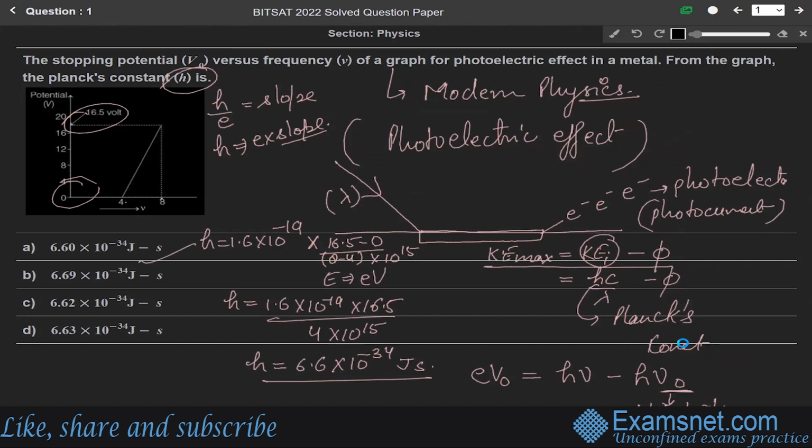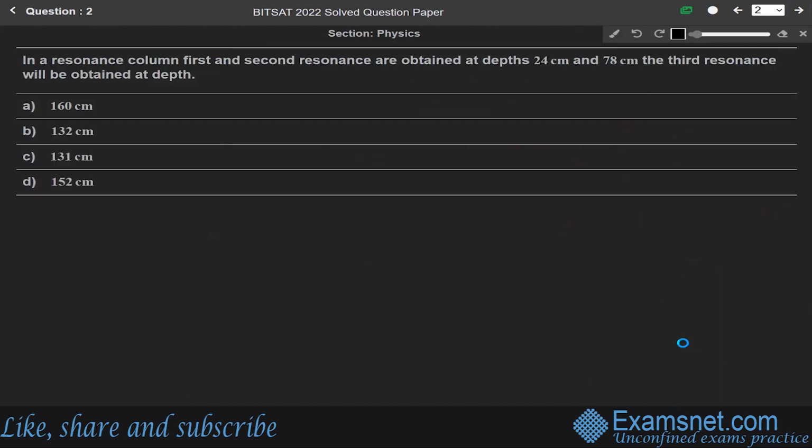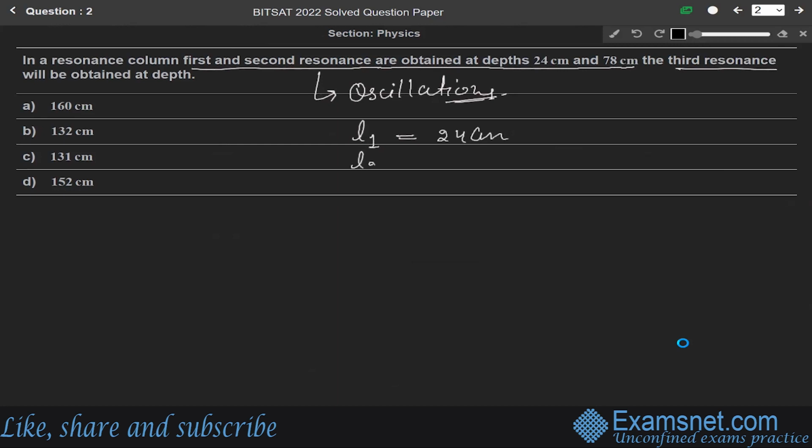Now next, question 2. In a resonance column, first and second resonance are obtained at depth 24 centimeter and 78 centimeter. The third resonance will be obtained at depth? This question is from the chapter of oscillations. According to the question, the first and second resonance are obtained at depth 24 and 78, and we have to find the depth of the third resonance. Let us say L1, for first resonance, the depth is 24 centimeter. For second resonance, L2, the depth is 78 centimeter. For third, we have to find the depth.